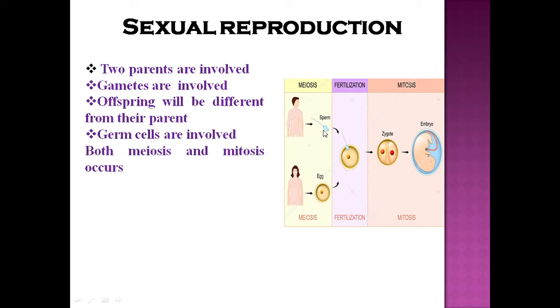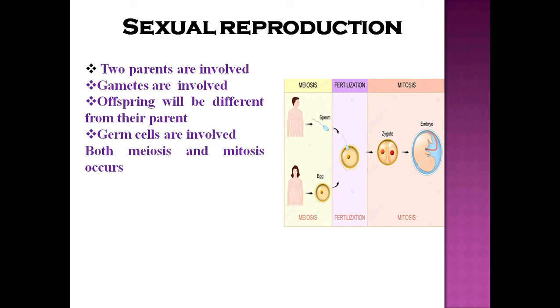In this photo, you have seen that the sperm from the male and the egg from the female, which have the haploid set of chromosomes, fuse together by the process of fertilization, which leads to the formation of a zygote, which is 2n. Then after this, mitosis occurs, resulting in the formation of the embryo.